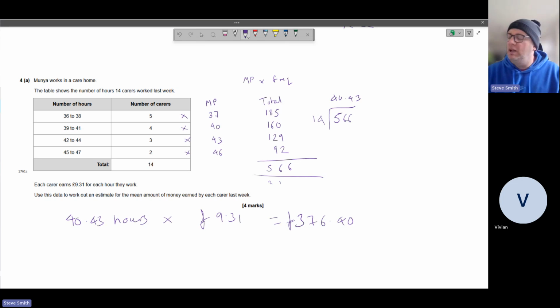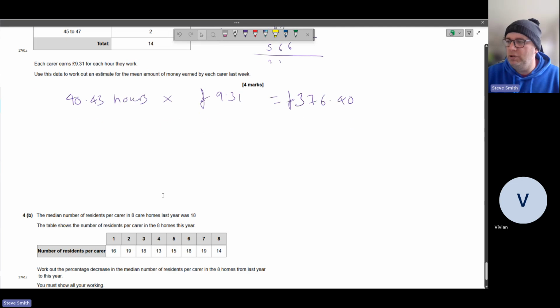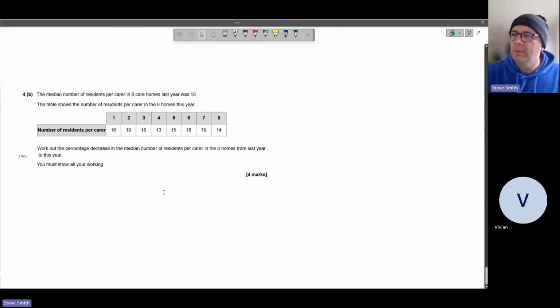So for a frequency table there, process is king. We need to work out process, midpoint, done. Midpoint times frequency, done. Add all your totals up, done. Divide your total by the total number of occurrences, 14, done. And then, as per an exam, normally a little bit extra on the end just to get them extra points or the amount of points they think it's worth.